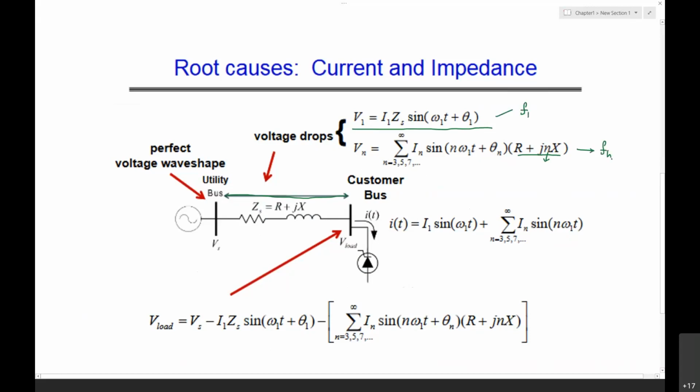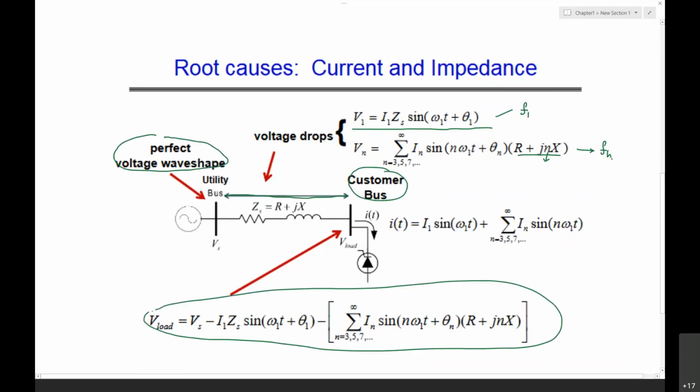At this utility bus, we'll be having the perfect voltage wave shape. At the customer bus, we'll be having the harmonic voltages. The load voltage signal VL is because of this particular current, the harmonics.